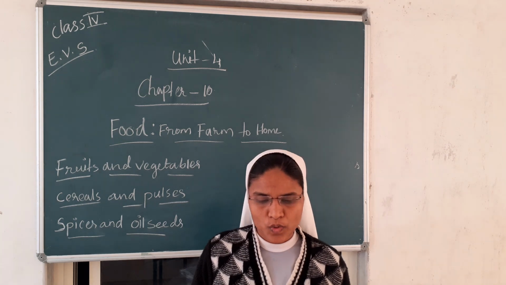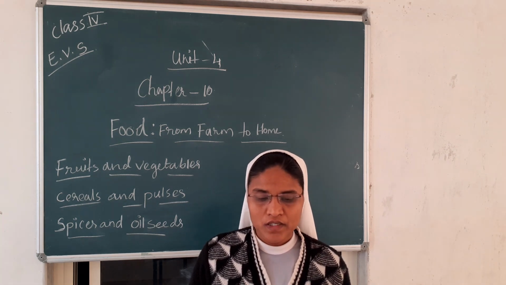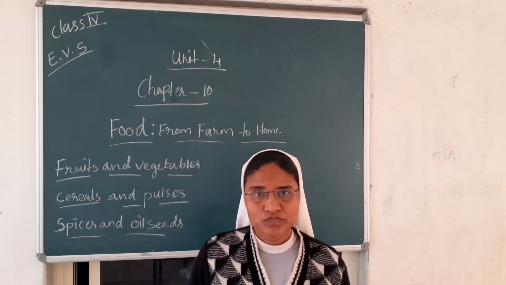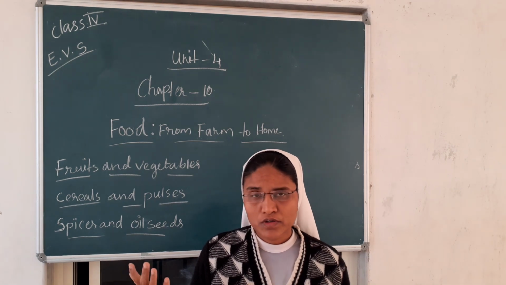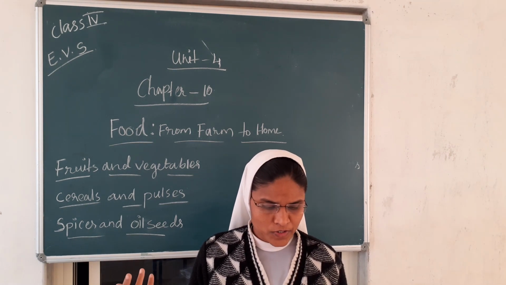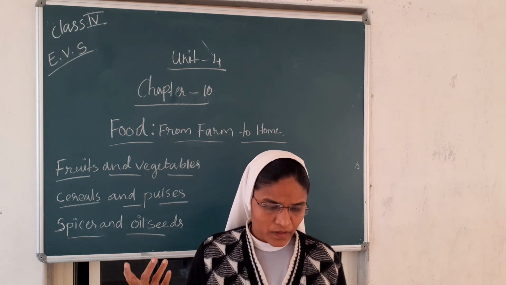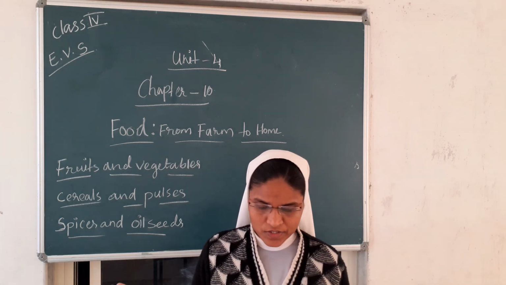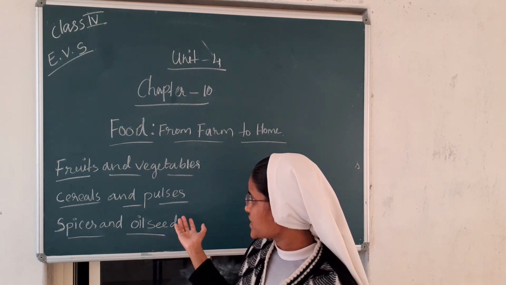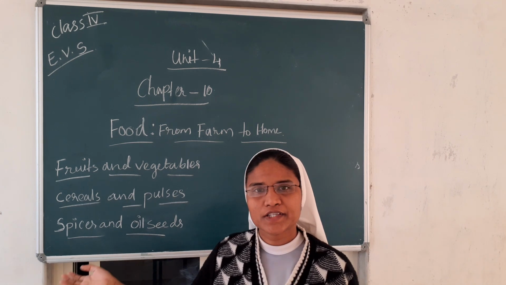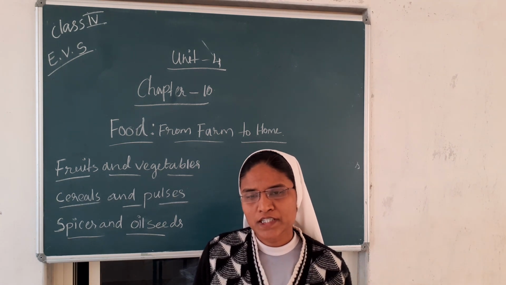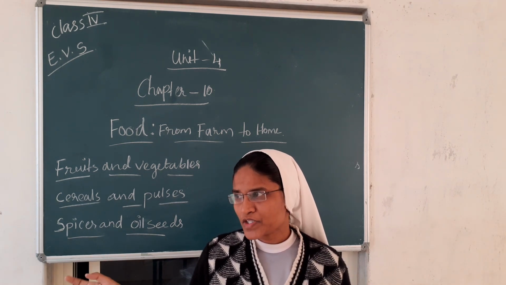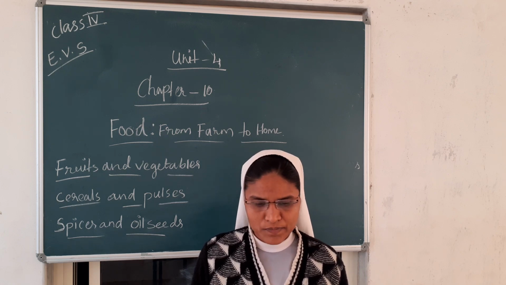How does it come to home? After cultivating vegetables or fruits or spices, cereals, then oil seeds, these are cultivated in the land. Then after cultivation, how does it come to home?